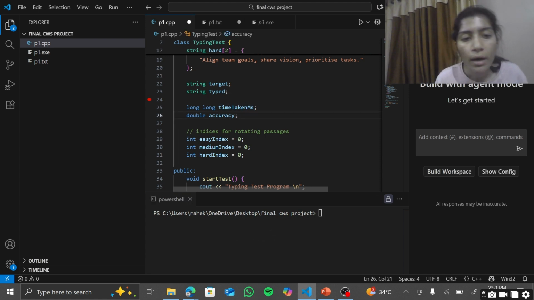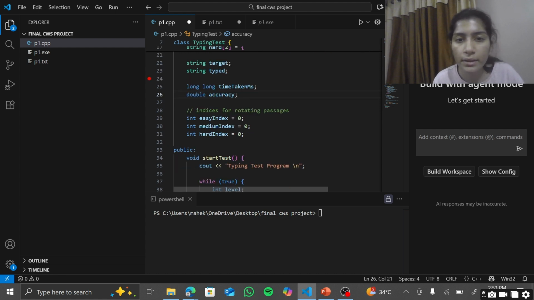Then two variables for results: time taken to store total time, and accuracy to store correctness as a percentage. Finally, I have index variables to rotate between statements each time.